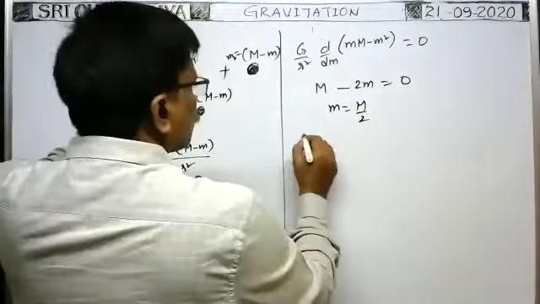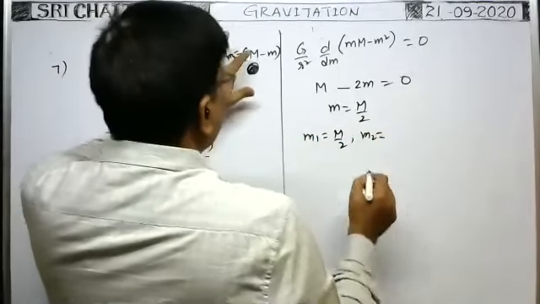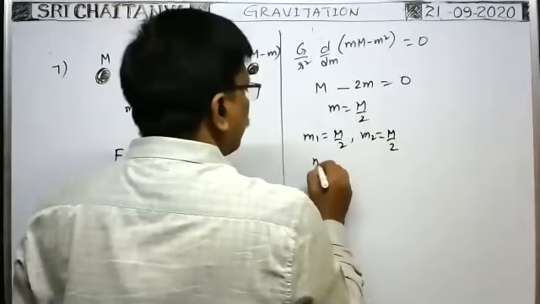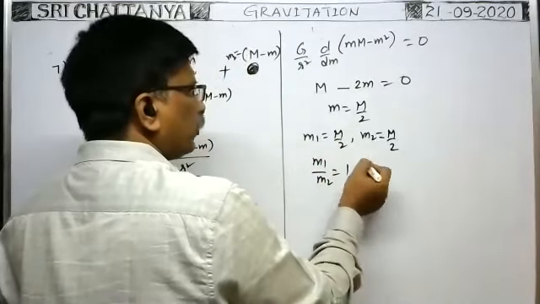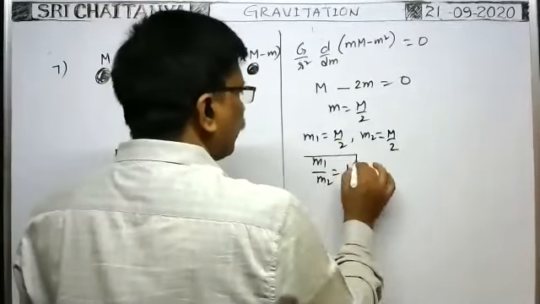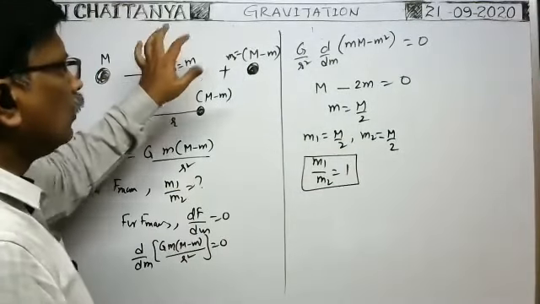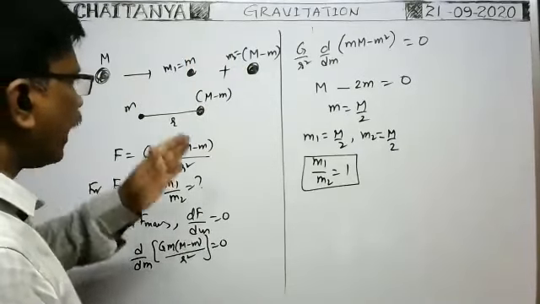That means this mass m1 becomes capital M by 2. M2 becomes capital M minus capital M by 2, that means again M by 2. That means whenever the given body is divided into two parts so that m1 by m2 is equal to M by 2 to M by 2, that means it is divided into two equal parts. When the given body having certain mass is divided into two equal parts having same masses, then the gravitational force of attraction between them is maximum.